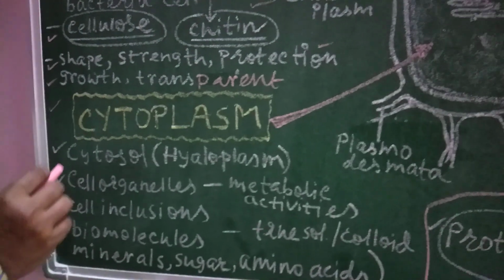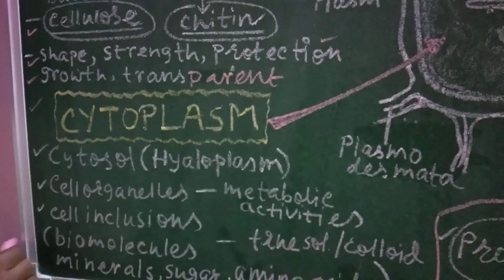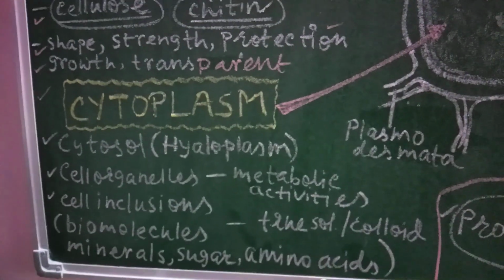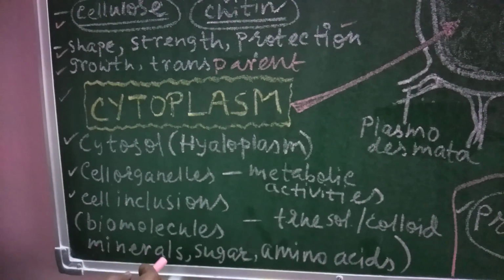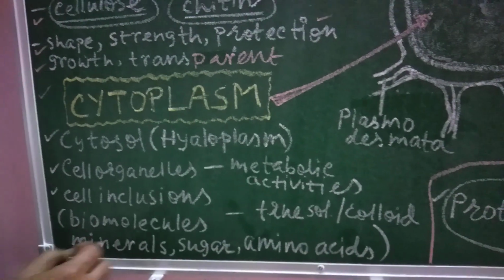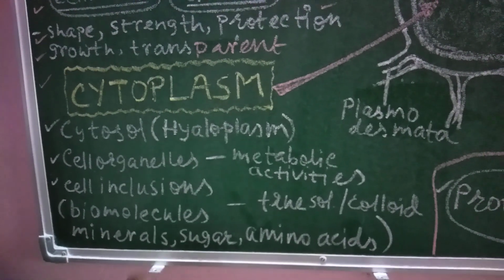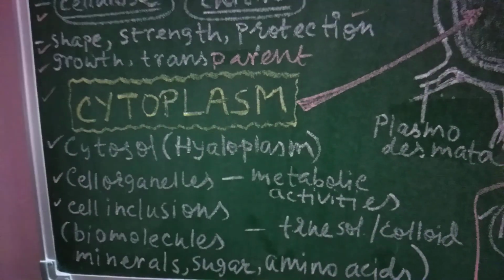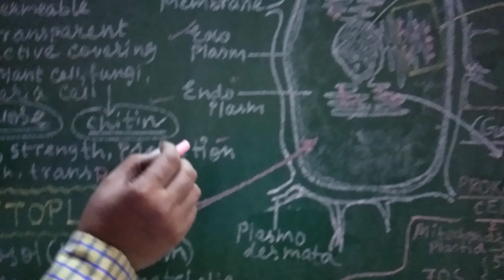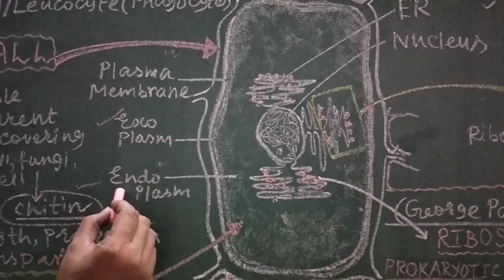Cytoplasm is mainly made up of three things: cytosol, cell organelles and cell inclusions.